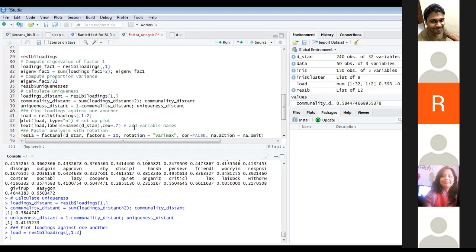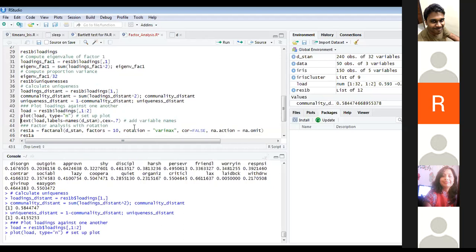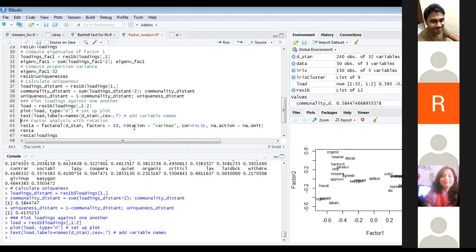So now we are going to check our factor loadings against each other. Okay, I'm not sure whether my plots will work here. Oh, it's working. I didn't expect that. Okay, cool. So here I'm plotting factor 1 on the x-axis and factor 2 on the y-axis, and then I'm plotting all the variables here.